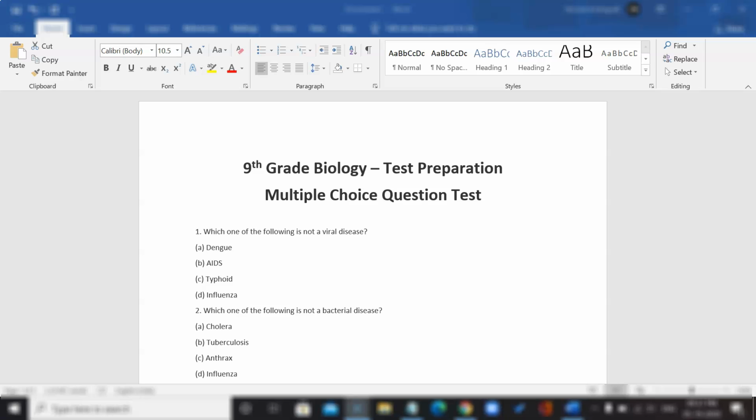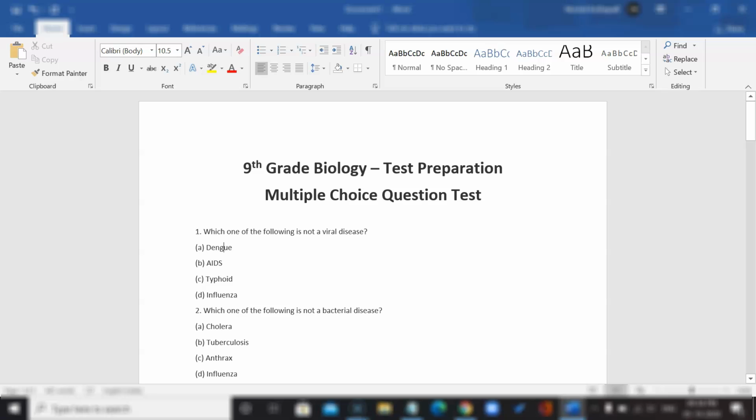So in infectious diseases, there are 4 categories of microorganisms or microbial agents that cause infectious diseases. They're viruses, bacteria, protozoan, fungi, and of course, worms. So typically we don't talk about worms, we just talk about the previous 4. So virus, bacteria, fungi, and protozoan. So let's get started with this test.